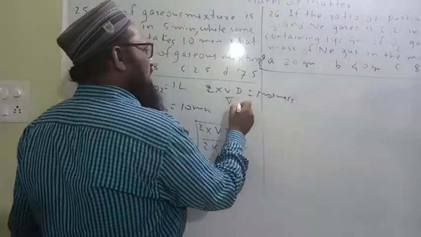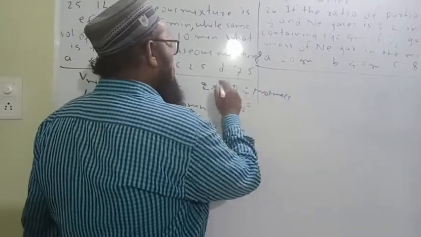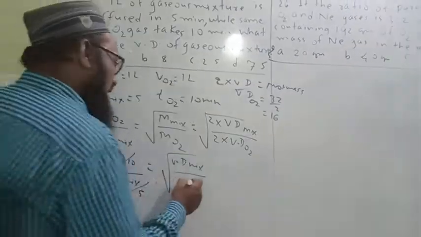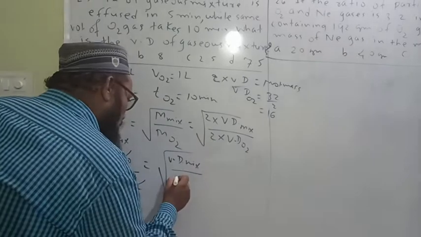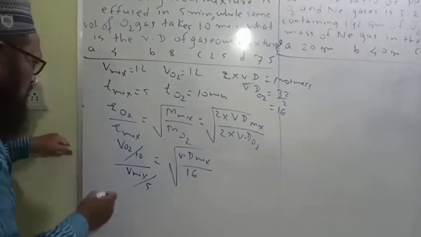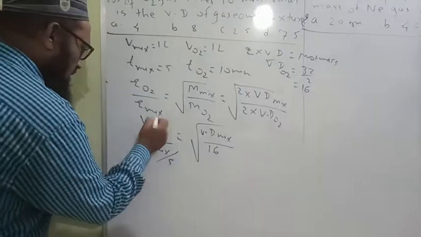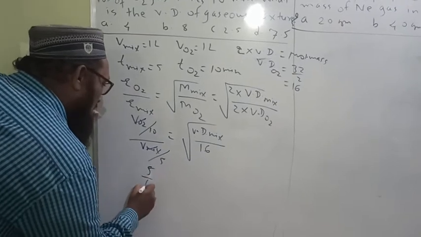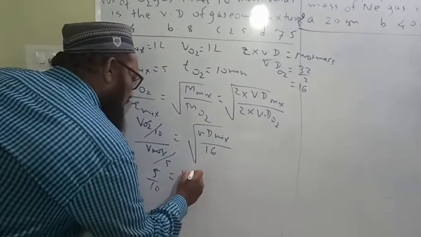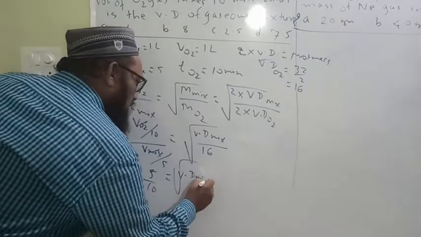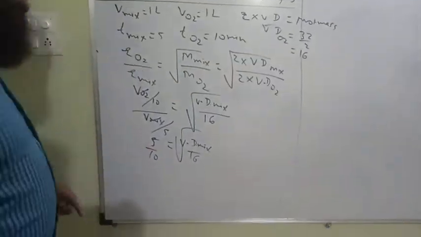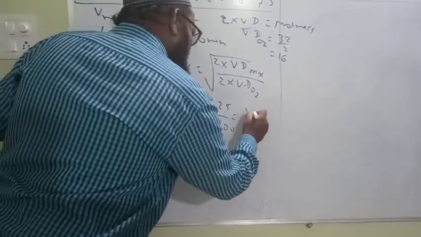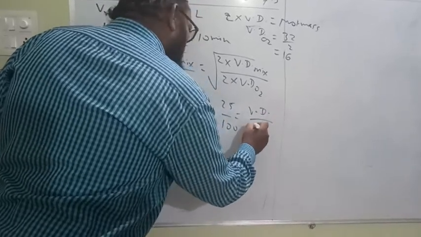Then the vapor density of oxygen is equal to molar mass 32 upon 2, which is 16. So the vapor density of oxygen gas is 16. Let us rearrange this one. Volume is the same, this gets cancelled. Then we will get 5 upon 10 is equal to vapor density of mixture upon 16. Squaring both the sides, we get 25 upon 100 is equal to vapor density of mixture upon 16.